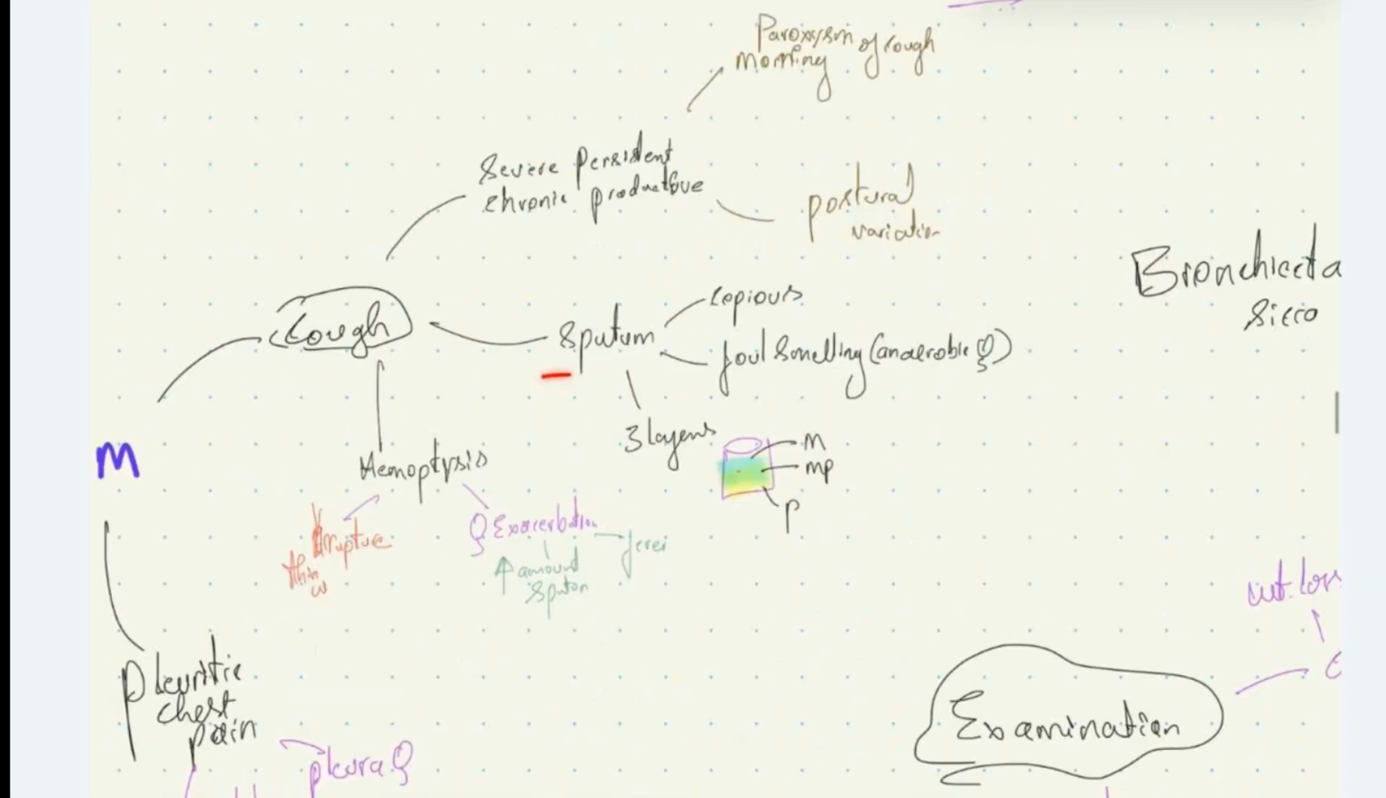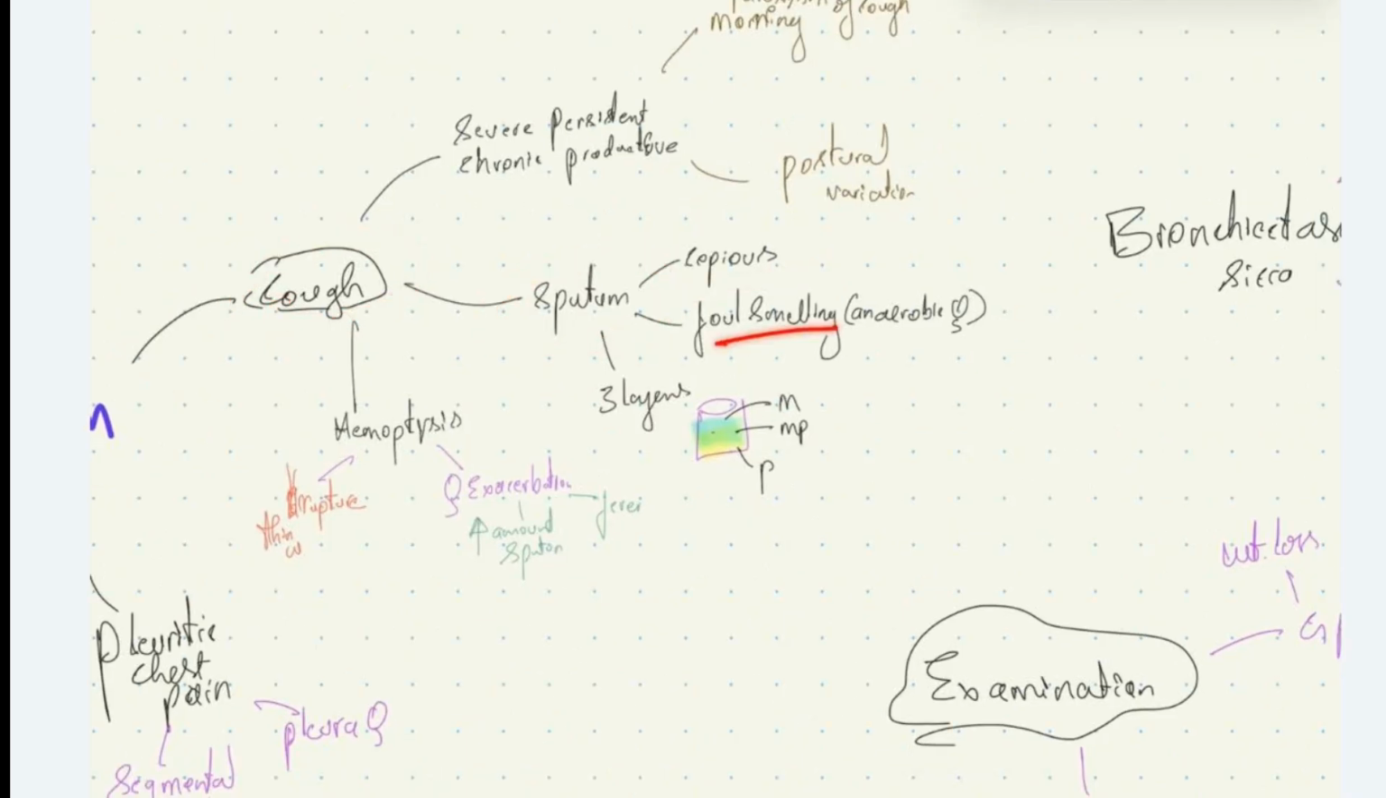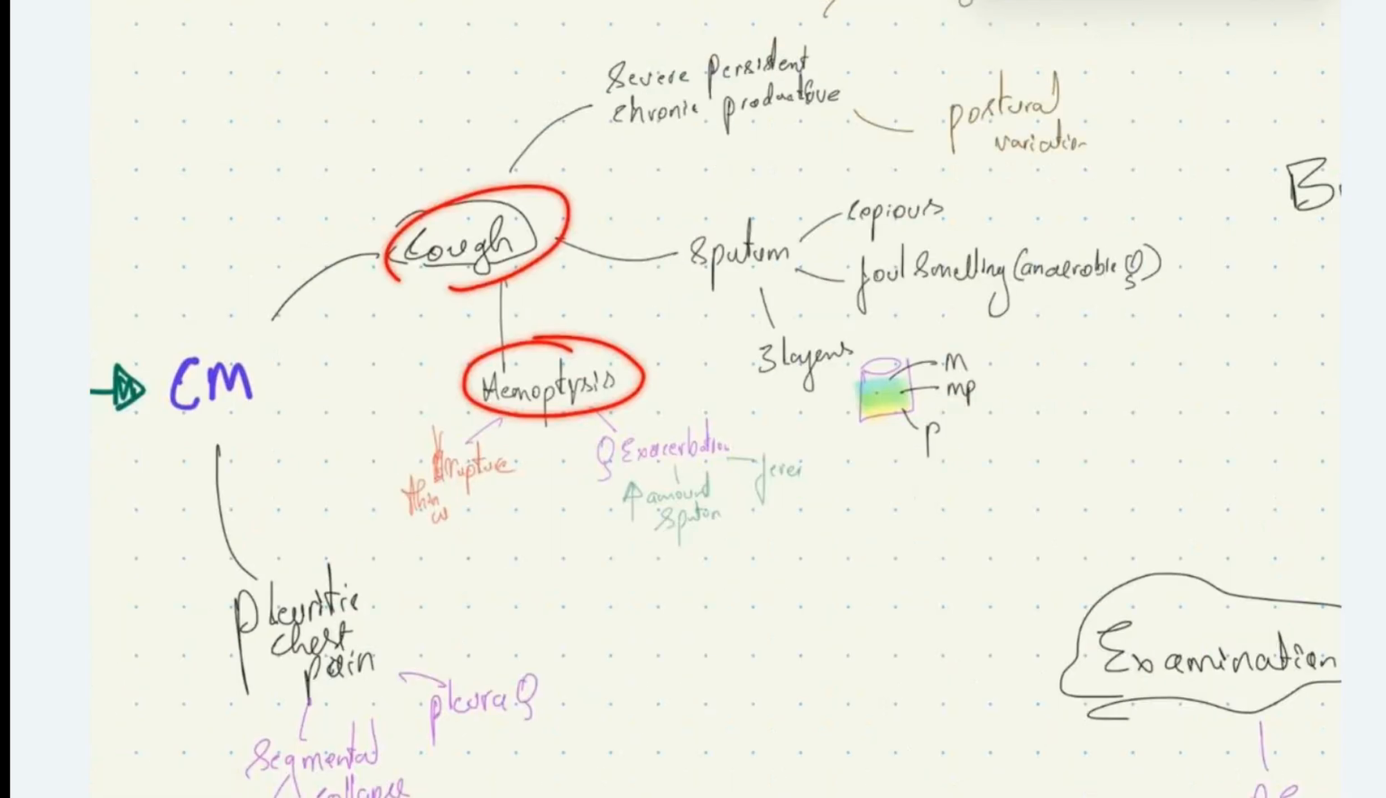Then the sputum produced in this cough is a copious amount, and it is foul smelling due to the anaerobic bacteria causing infection. When the sputum is left to stay inside the cup, it will characteristically have three layers, that is the mucus layer, mucopurulent layer, and purulent layer. The patient can have hemoptysis due to rupture of thin-walled vessels in the dilated bronchioles. The hemoptysis is usually seen during infective exacerbation of bronchiectasis, where the amount of cough will be increased, and also the patient will have associated fever due to infections.